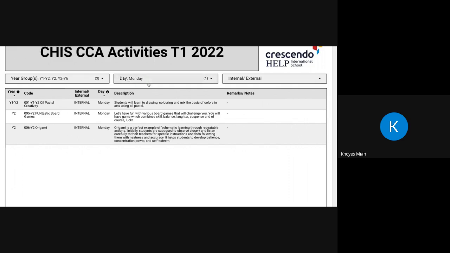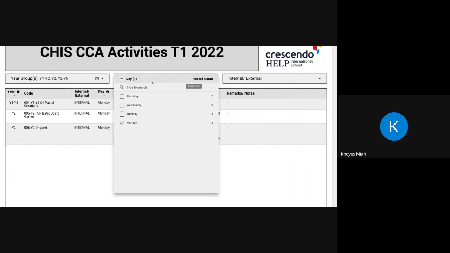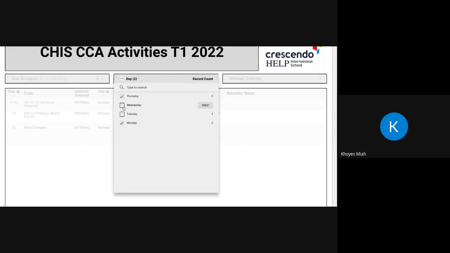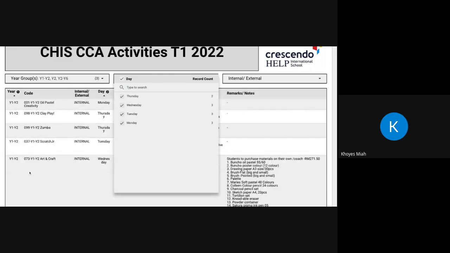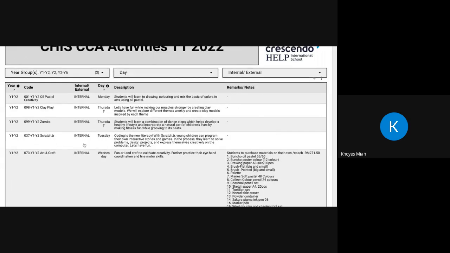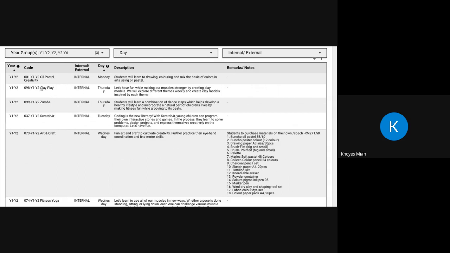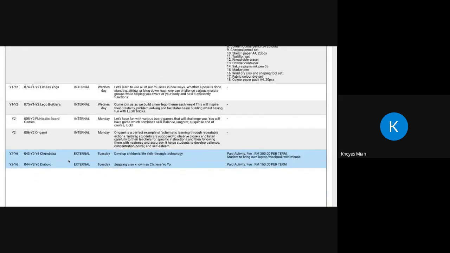I can then have a look at what else is available. So if I click on this drop down again and I click on the rest of the days over here when CCAs are running for my daughter, I can see that there is a CCA on Monday, Thursday, Tuesday, Wednesday, etc. So these are some externals. I can see over here there are 2 external CCAs on Tuesday. Now, if I wanted to, I can sign her up to both of those. Well, one of those, because I can't do 2 CCAs in one day. So then I'd have to choose either Chumbaka or Diablo for the Tuesday, and then take note of the remarks.